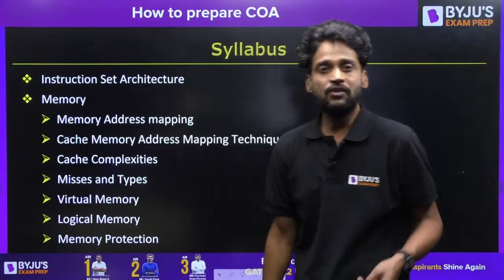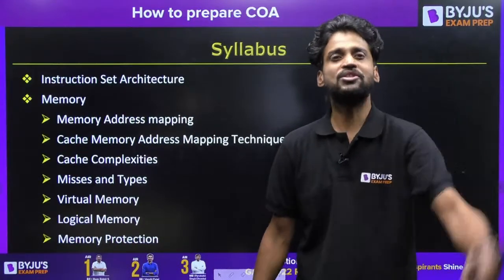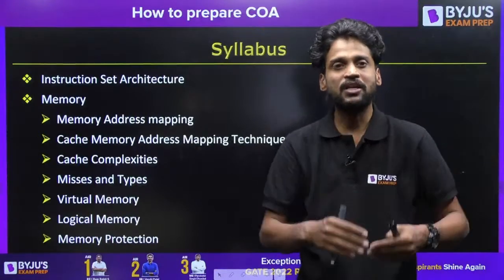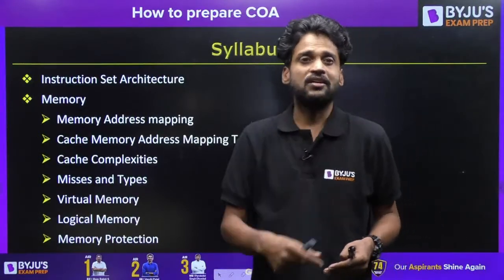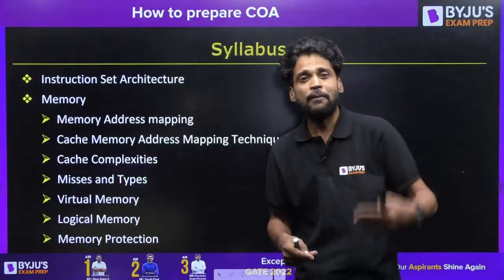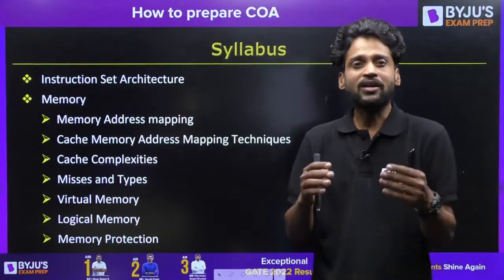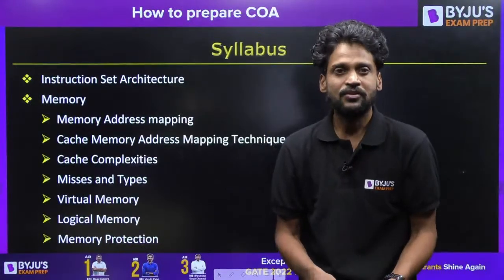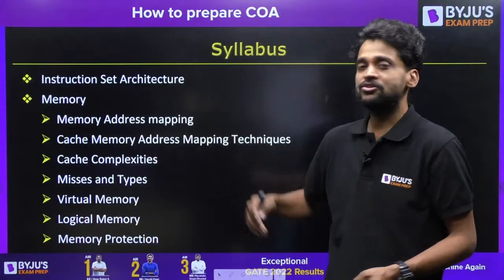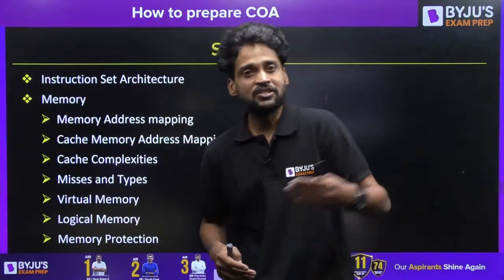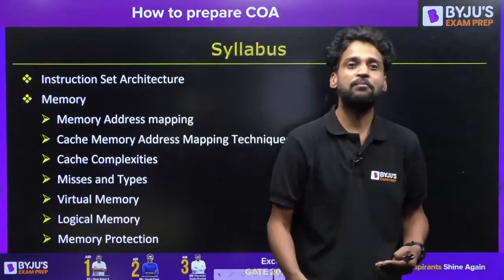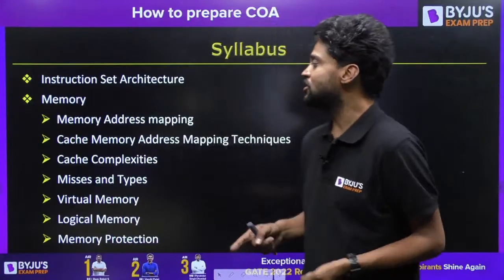Right after which, we are going to understand how the cache memory is designed, what is the purpose of the cache memory, and when an address has been generated, how this address is going to be mapped and located within the cache memory. What are the different strategies for cache memory address mapping, such as direct address mapping, set associative address mapping, and associative address mapping? We are going to discuss everything which is related to cache.